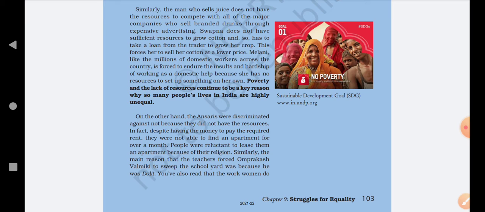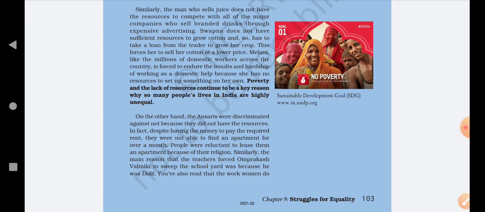Sapna does not have sufficient resources to grow cotton, and so has to take a loan from the trader to grow her crop. Now, we have also studied the story of Sapna in the previous chapter. She doesn't have that much money to grow cotton crops, so she had to go to a trader and borrow money from him, okay. This forces her to sell her cotton at a lower price, and this is the reason she was forced to give all her cotton to the trader at a very low price.